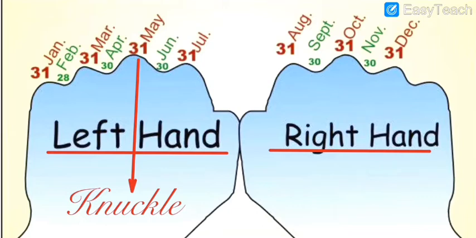Got my points, all dear students? Note down all these things in your book, dear. I hope you all understood, dear. And then first of all we are going to take the left hand, then after we are going to take the right hand.